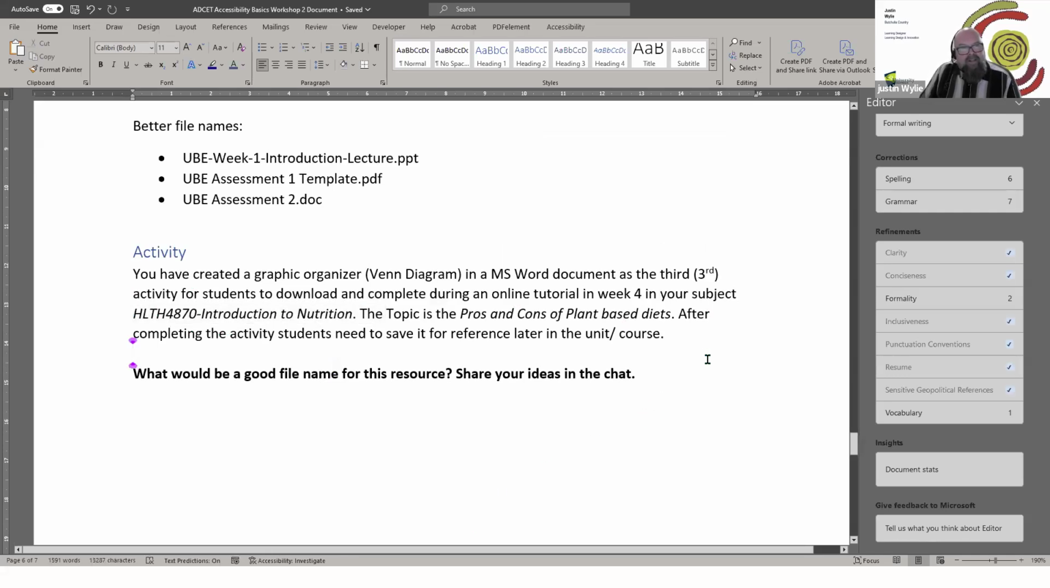What you're asking them to do is to read about the topic of the pros and cons of plant-based diets. And after completing the activity, students need to save it for reference later in the unit and course. So based on maybe your organisation or how you work, what would you consider naming that Word document as?